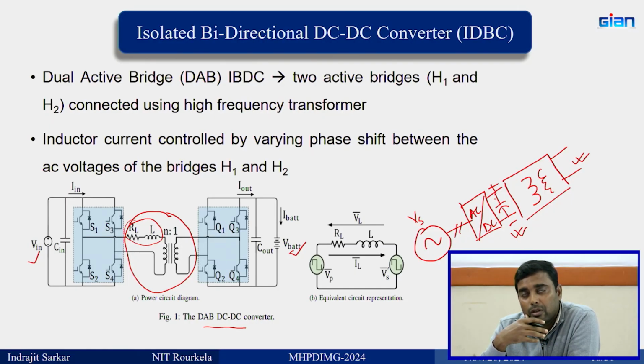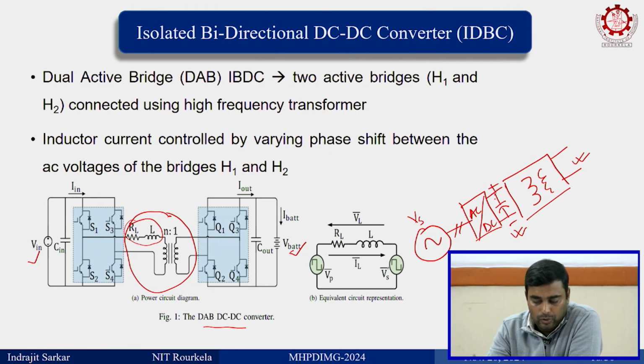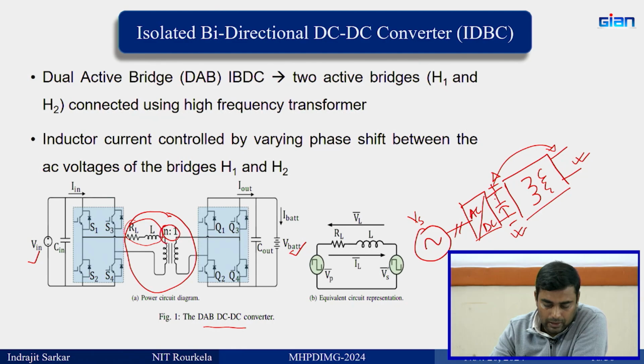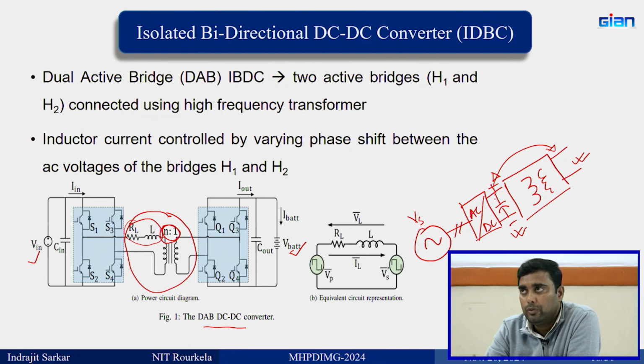We have a 2 kVA three-winding high frequency transformer, a 20 kilohertz transformer. I have a figure, I will show you at the end of this lecture. You can see how small the size is, and the weight of the transformer is also reduced. This is called a high frequency link. You are linking these two sides through a high frequency link, and that does the stepping up or stepping down as necessary. So you do not need a low frequency transformer.